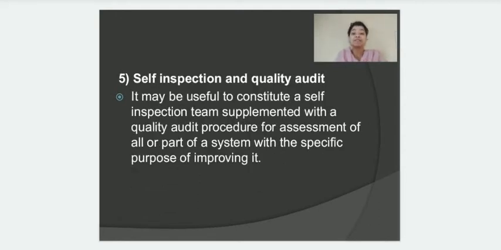Now the next point is self-inspection and quality audit. Self-inspection. Self means by ourselves, and inspection means to inspect. So this is a concept in which, in a manufacturing unit, the licensee or the head of the manufacturing unit forms a team of people from within the manufacturing unit, and those people inspect their own manufacturing unit to look for the flaws and to make sure that the people are complying with the provisions which are laid down in good manufacturing